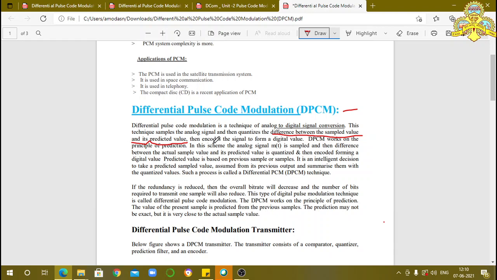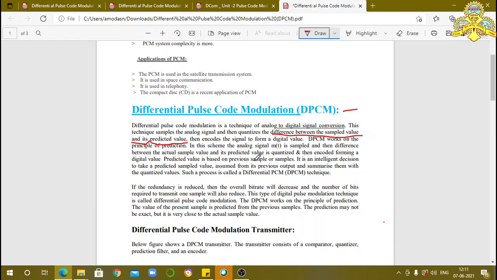Because it encodes the difference between the sampled value and its predicted value, the number of bits per sample decreases, and then automatically the bandwidth required for that transmission also decreases. Okay, this DPCM works on the principle of prediction, meaning previous values.